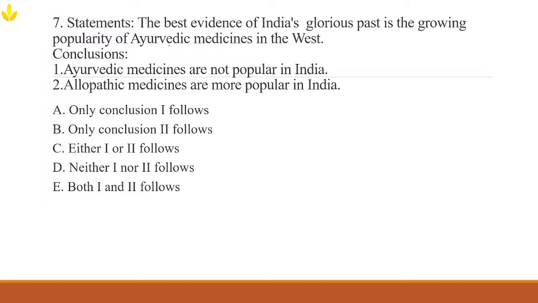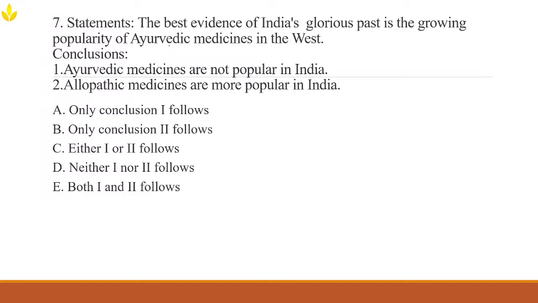Alright, look at the conclusion one. So Ayurvedic medicines are not popular in India. Okay. So does the given statement say anything about India? No. It only says Ayurveda is popular in the West. But can we assume that just because it's popular in the West, it must not be popular in India? No, isn't it? So Ayurveda can be popular in both places, isn't it? So the first conclusion doesn't follow.